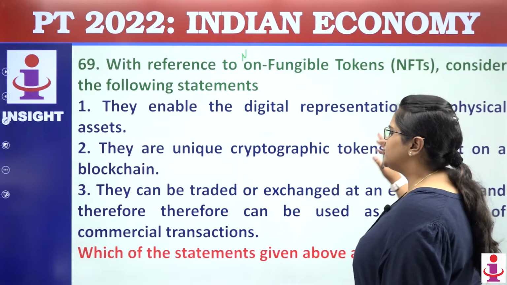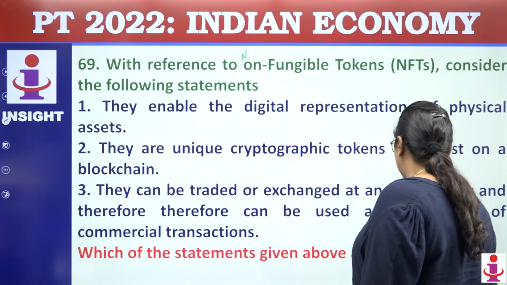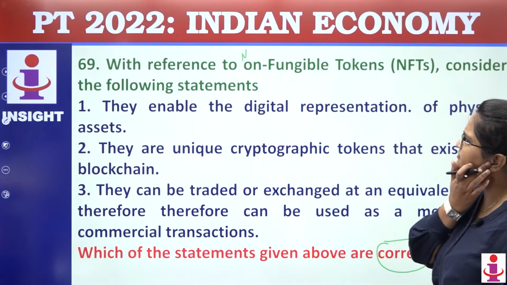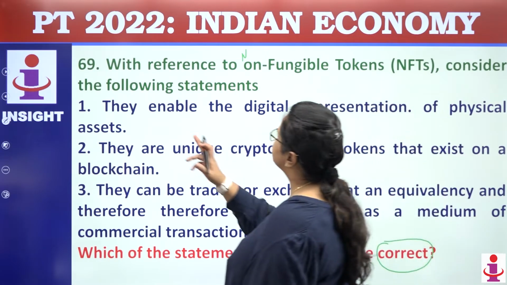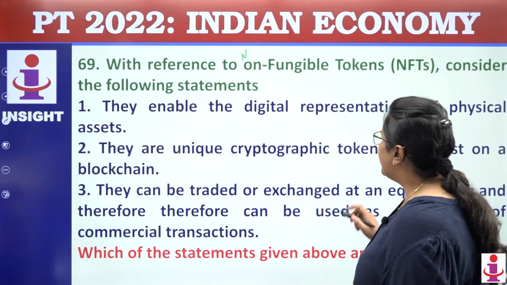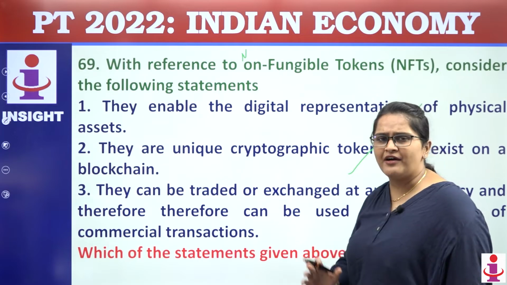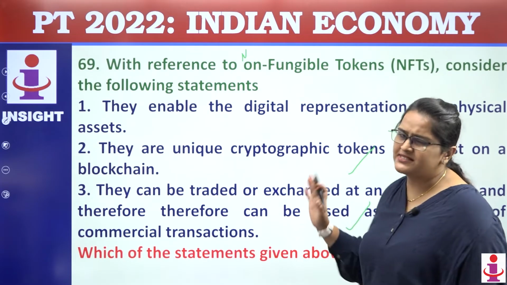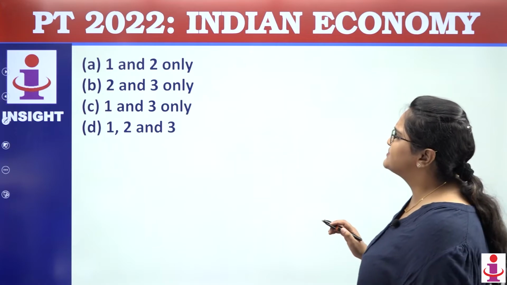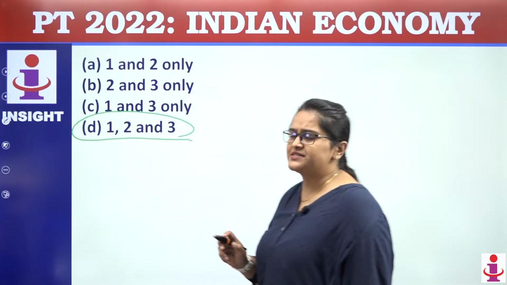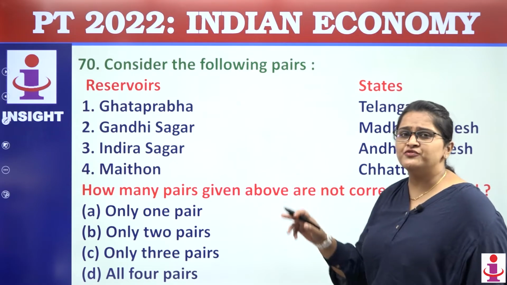Which of the following statements are correct? You have to tell that. The first statement is, they enable the digital representation, true. They use unique cryptographic token, this is absolutely true. They can be traded and all, this is absolutely true. So the answer comes out to be 1, 2 and 3. D is the answer. That question was asked, why?